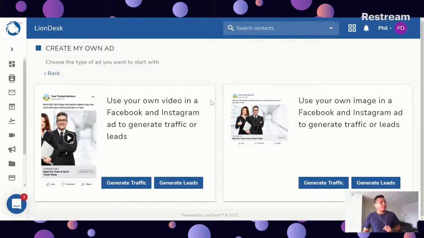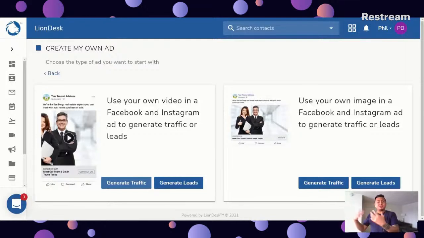Once you select whether you want to do a video or an image, you have two options. Are you looking to generate website traffic, or are you looking to generate leads? If you're looking to generate website traffic, any prospects that click on your ad are going to be directed to your website, or to your landing page.